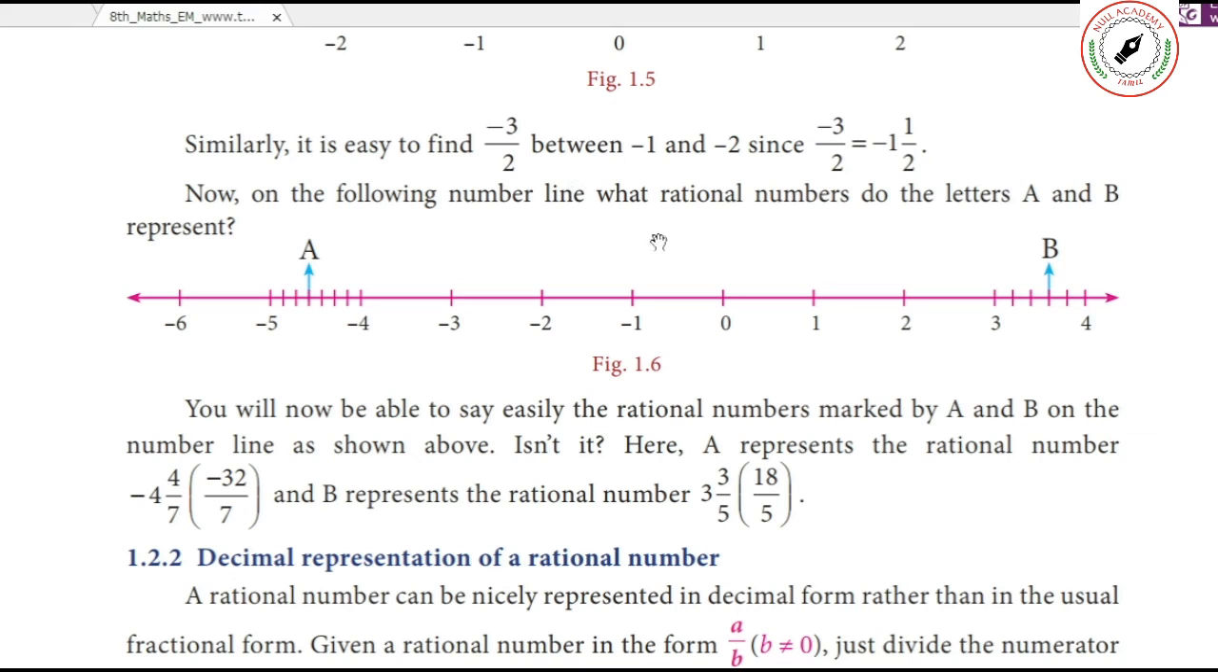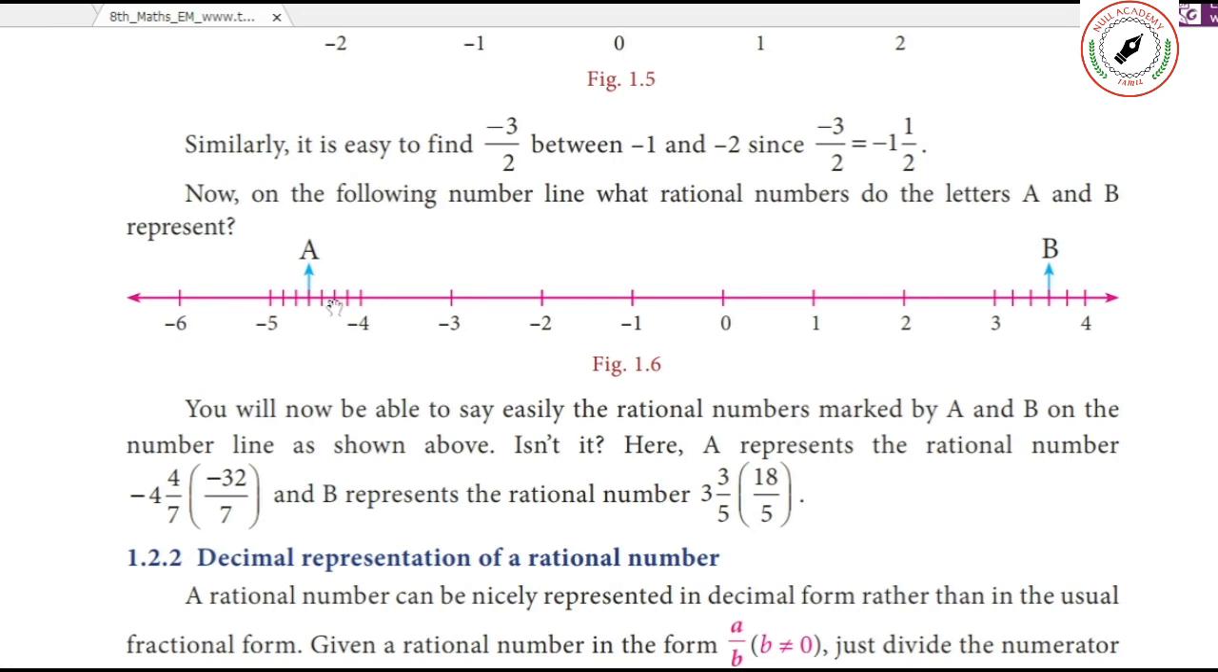Now on the following number line, what are the rational numbers that the letters A and B represent? First you see B, then we will come to A. B is on the plus side, so it is definitely a positive number. It is 1, 2, 3, so you write 3. How many parts is it divided into? 1, 2, 3, 4, 5. So below is 5, above is 3. So 3 by 5 is B.